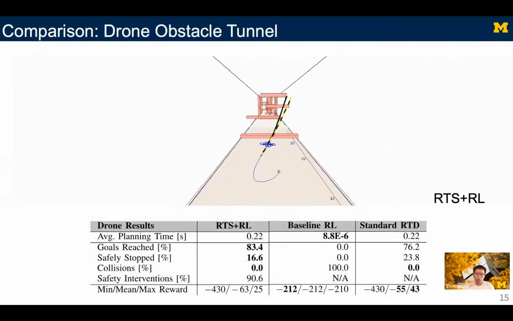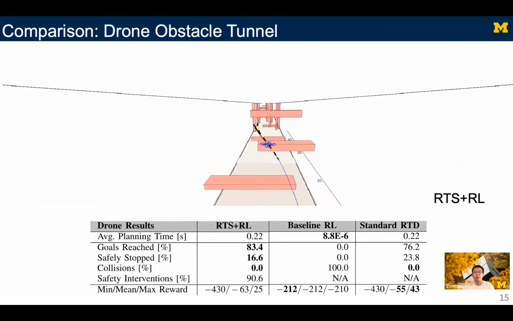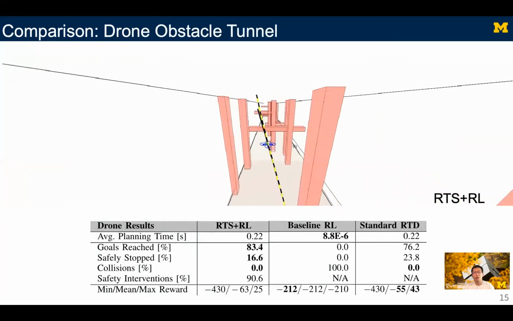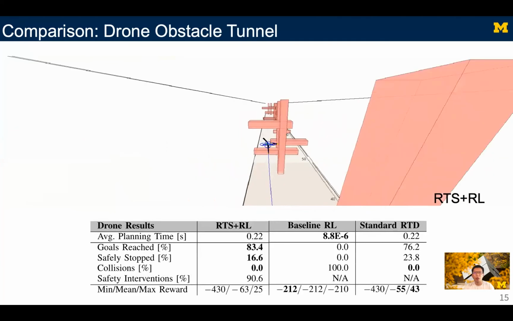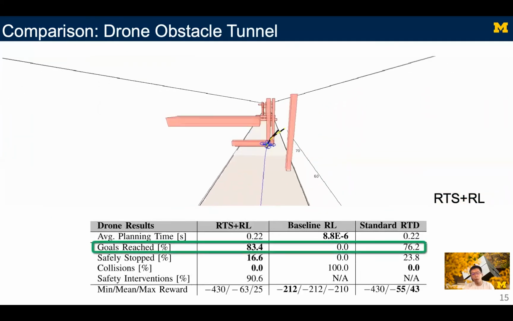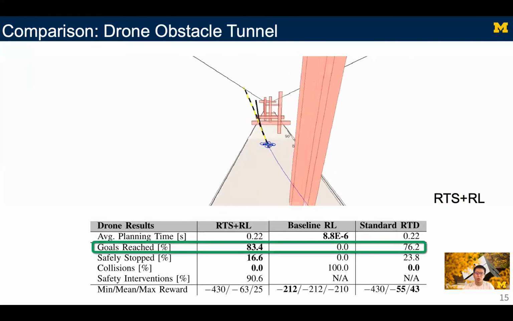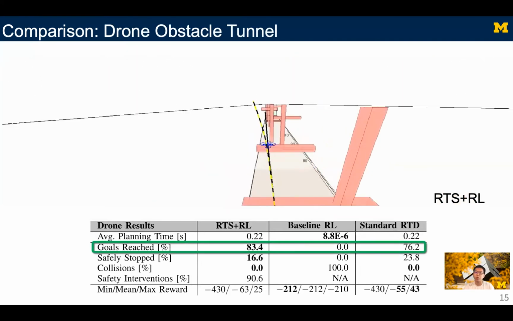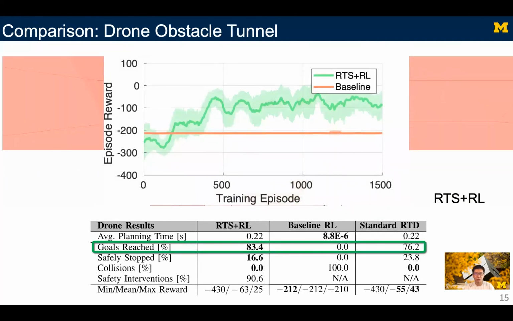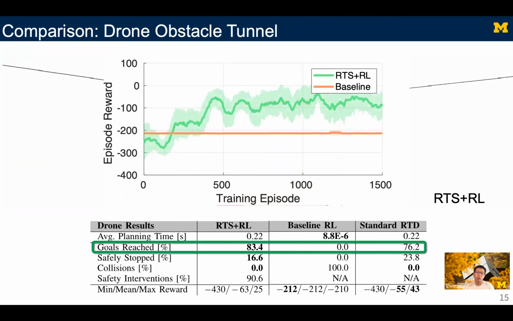In the drone obstacle tunnel task, we similarly want a drone to navigate towards the end of a tunnel. Notice that in the table below, with the limited amount of training time and the limited complexity in the network, the baseline RL won't train to get towards the goal, while RTS does, performing better than RTD. The training plot also tells the same story. Using this experiment, we show that by having RTS, our proposed method can solve harder tasks with the same amount of computing resources.